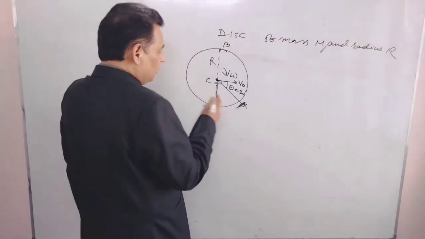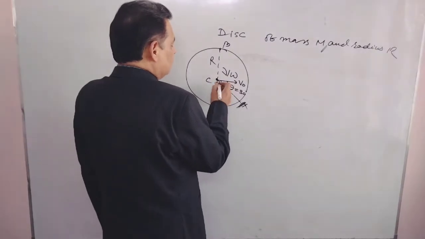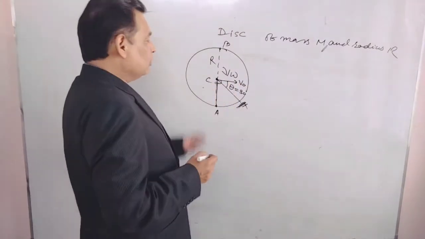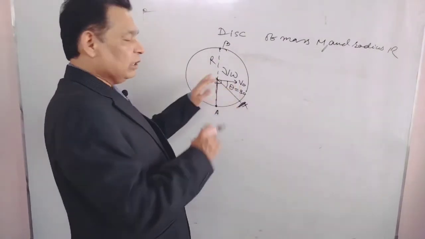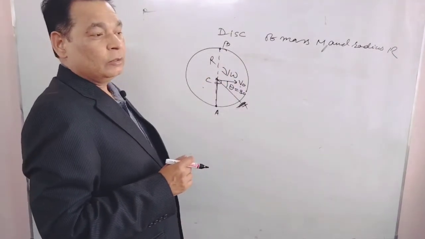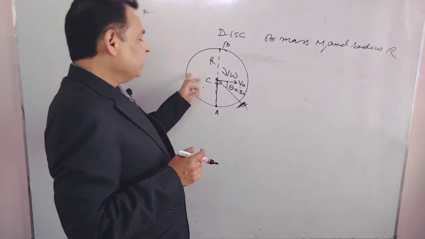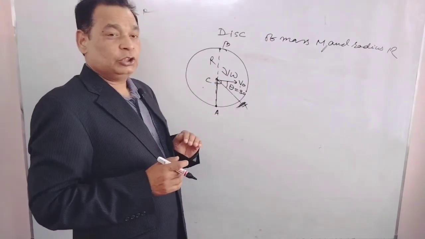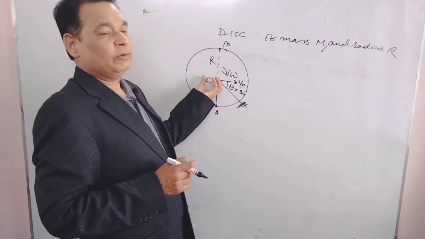If you want to find the velocity of A, if the velocity of the center of mass is V naught, every point on this rigid body will have velocity V naught along the direction of V naught. But with this V naught, these points will also have translational velocity due to the rotation of the body.